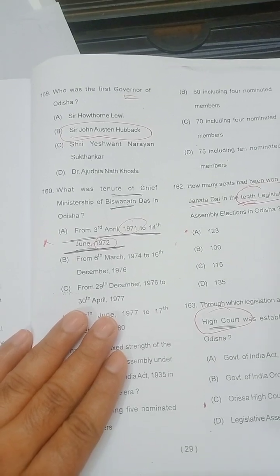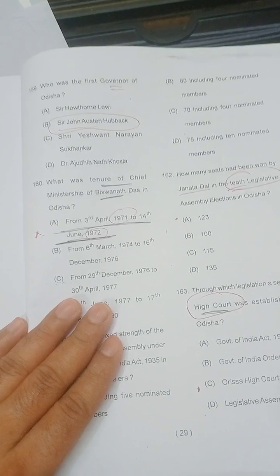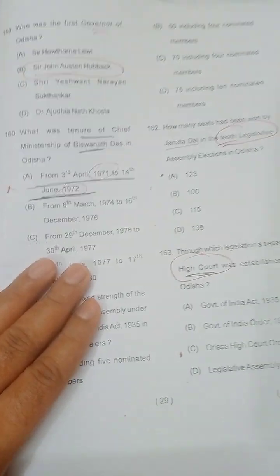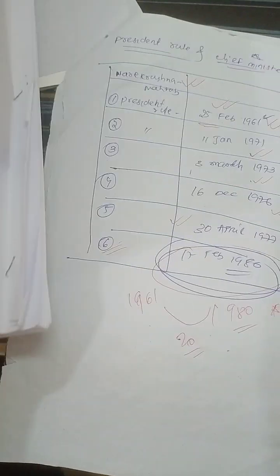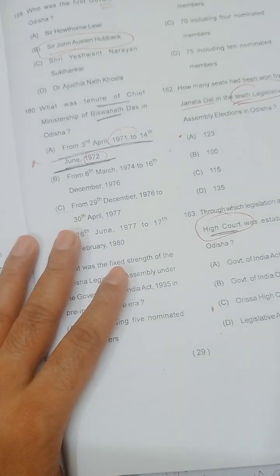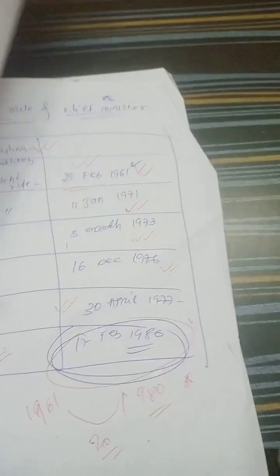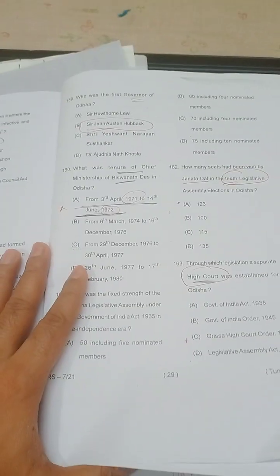Similarly, there is another question in front of you which I would like to highlight: what was the tenure of Chief Minister Biswanath Das in Odisha? Biswanath Das was also a Chief Minister of Odisha, and his tenure was from 71 to 72, for a very short time, because at that time President's Rule was again imposed in 1973, as you know. So if they ask the tenure of Chief Minister Biswanath Das in Odisha, it is 71 to 72.